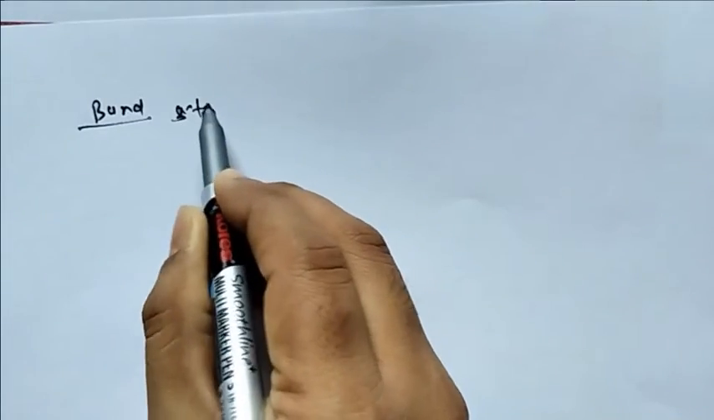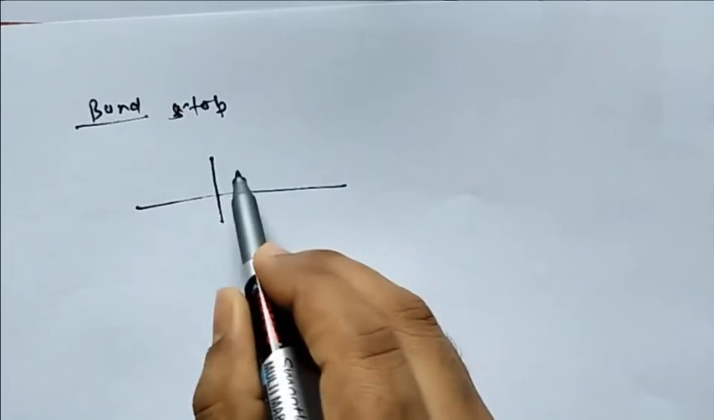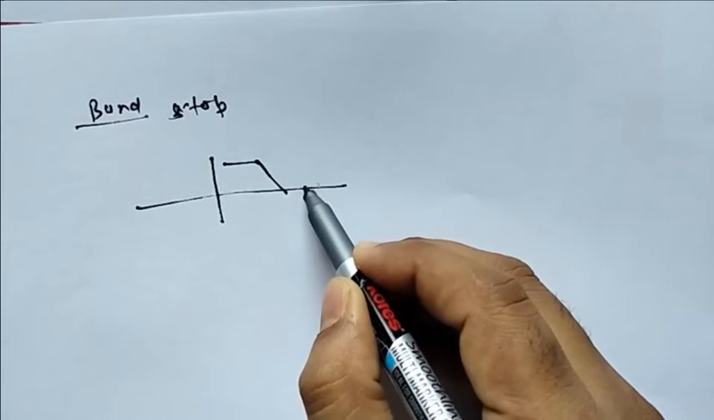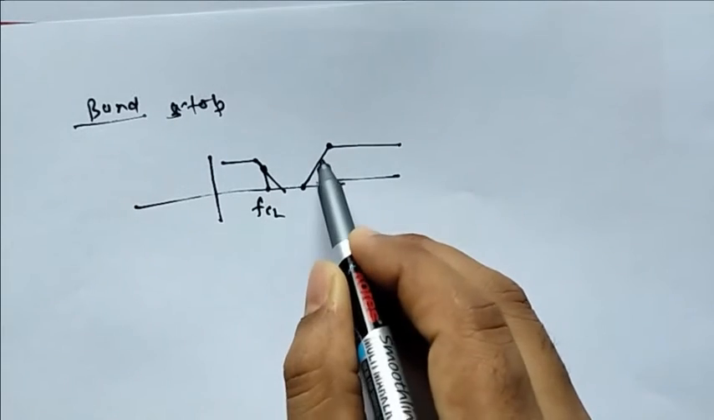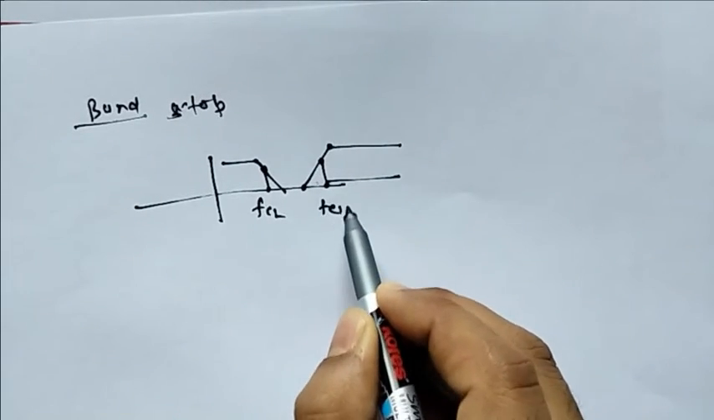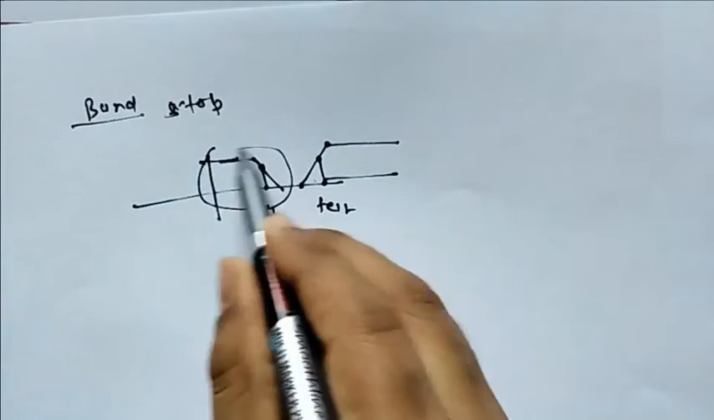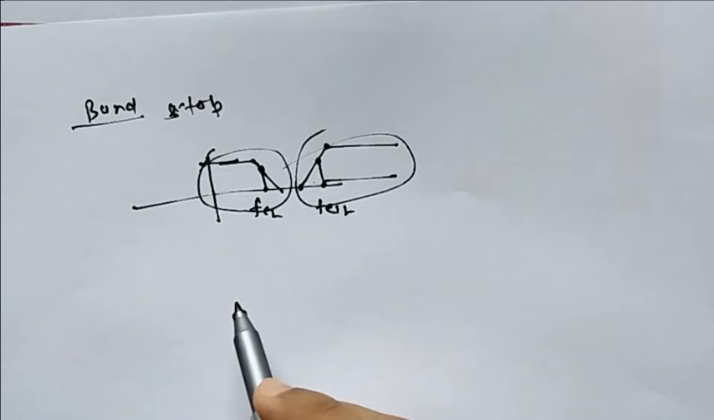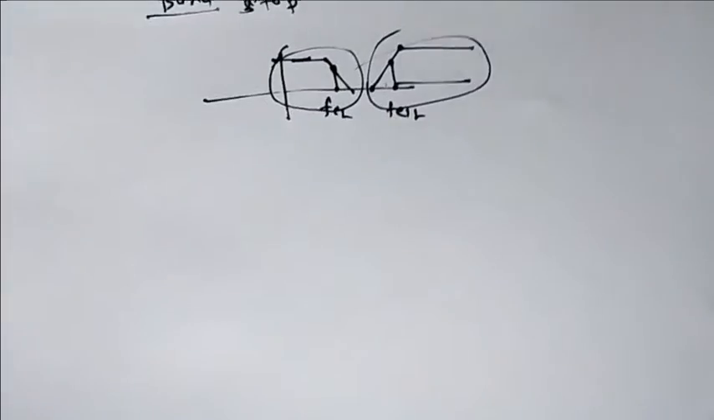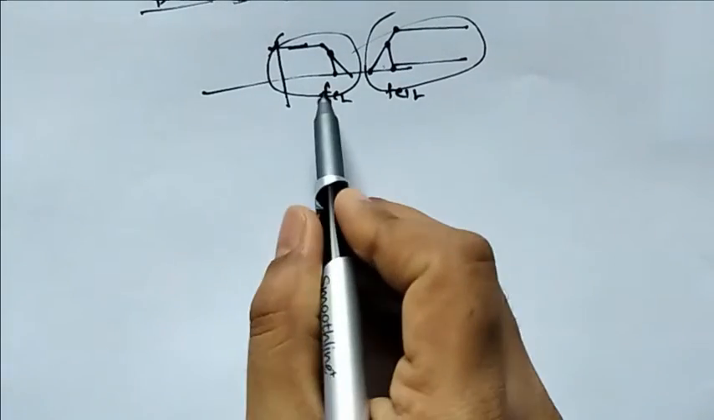Now what is the band stop filter? Band stop filter is nothing but this, this is your FCL and this is your FCH. Now from here it can be seen that one portion is your low pass filter and another portion is your high pass filter. If I connect both in parallel, then we are going to get the band stop filter. Now let me connect the low pass.